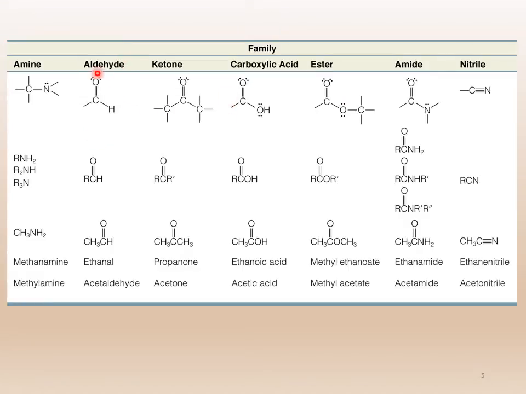In aldehyde, this bond right here, C double bond O, is connected to a hydrogen. So this is what it looks like. In short form, it also looks like CHO. In the case of a ketone, the ketone functional group, the C double bond O, is surrounded by two carbons. Okay, which means it's in the middle. Usually these kinds of functional groups are called internal functional groups. Carboxylic acid is where the C double bond O is connected to an OH group. Carboxylic acids are the acids of organic chemistry, and you've seen these before in Gen Chem 2. So this is carboxylic acid.